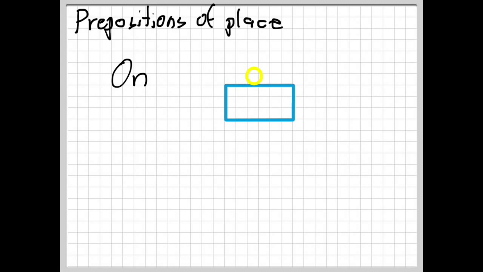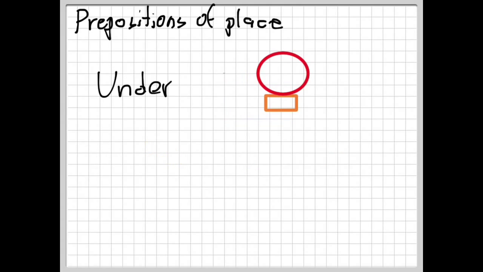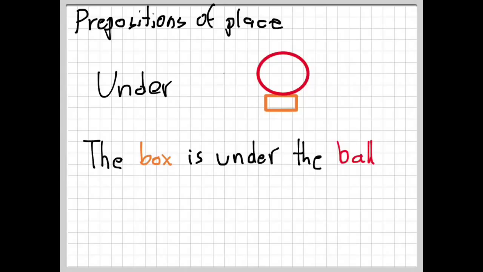Now let's look at on. Here, the yellow ball is on the box, meaning that it is on top. And lastly, under. Here, the small orange rectangle is under the red ball. The box is under the ball. Under.